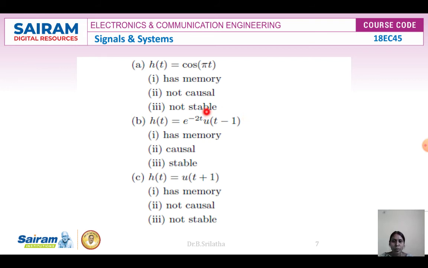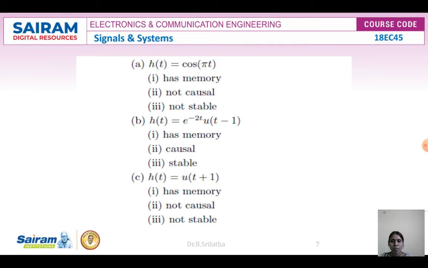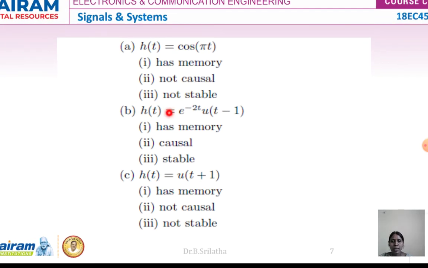t. If you see, u of minus t is nothing but u of minus t. The present output is depending upon the past inputs. The past input means it has a memory. So that is nothing but a memory system. It is a causal system. It is a stable system.